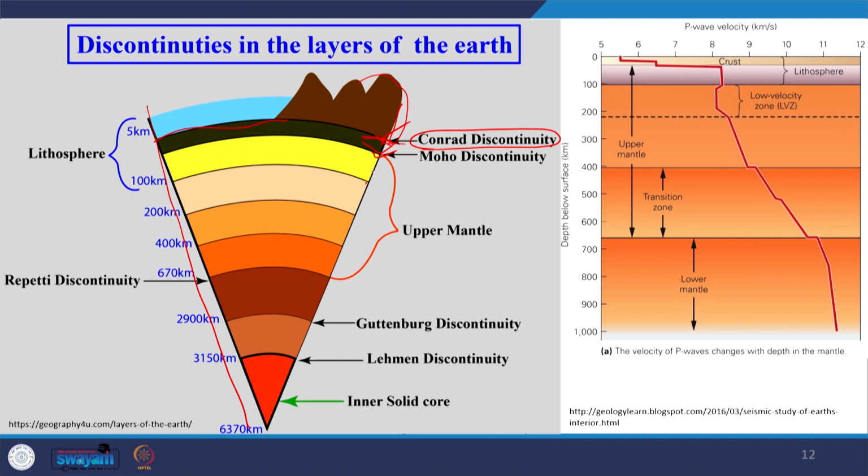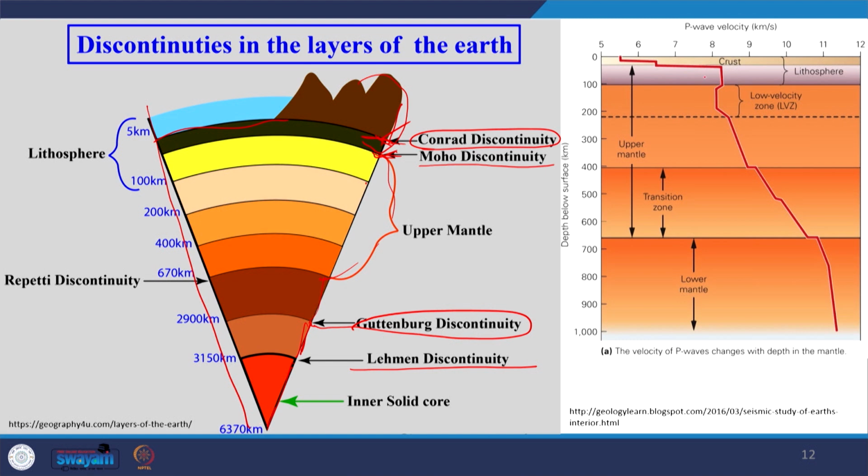Similarly, from crust to mantle, the discontinuity is called the Mohorovicic discontinuity or Moho discontinuity. Then this is the upper mantle and the lower mantle, and this is the core-mantle boundary, called the Gutenberg discontinuity. Then the outer core and inner core are separated by the Lehmann discontinuity, and the inner core is solid.